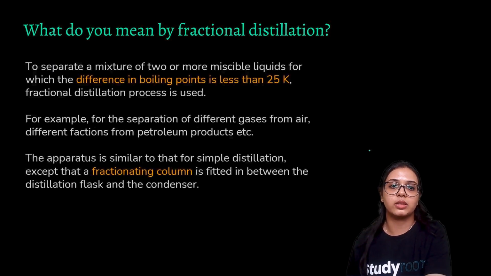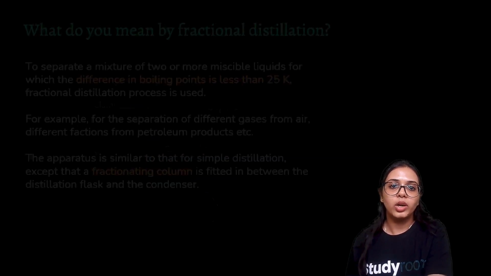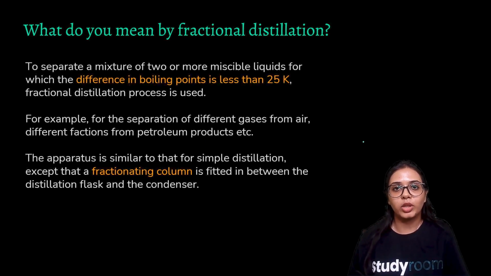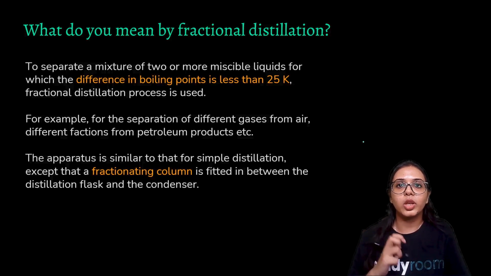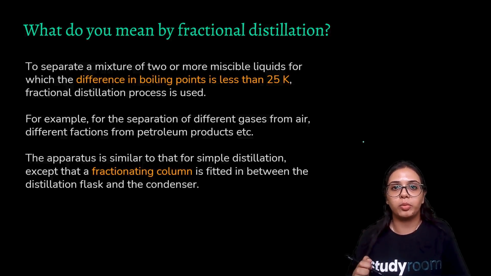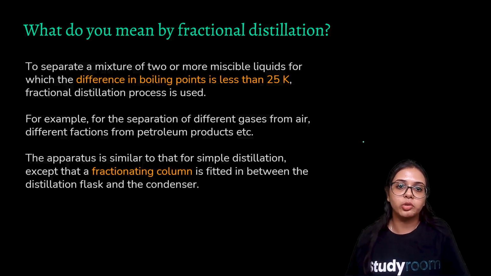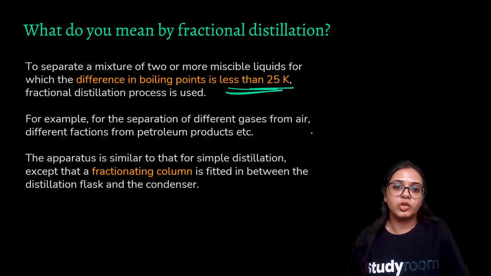What do you mean by fractional distillation? Now, what about two liquids that cannot be separated from each other by distillation? What about two liquids that do not have vast differences in their boiling points? For that, we come to the method of fractional distillation. To separate a mixture of two or more miscible liquids for which the difference in boiling points is less than 25 Kelvin, the fractional distillation process is used. For example, for the separation of different gases from air, different fractions from petroleum products, etc.